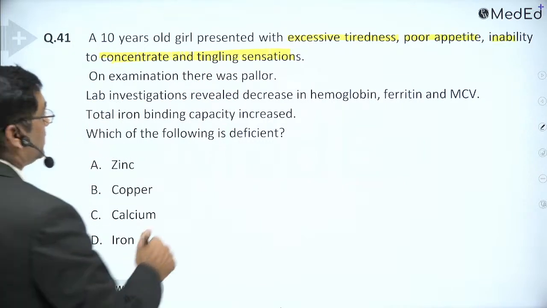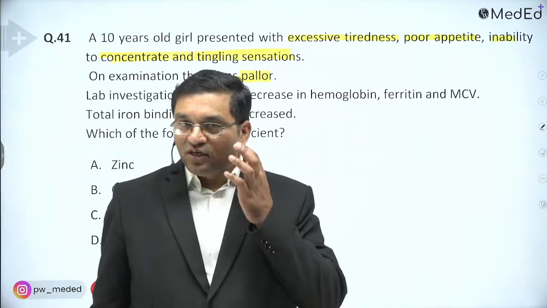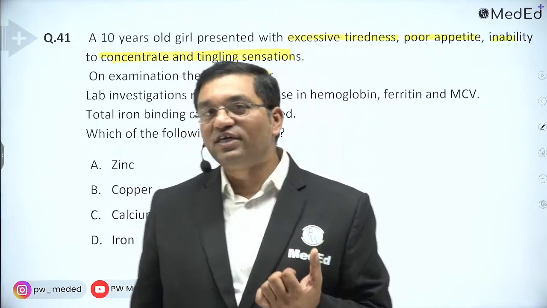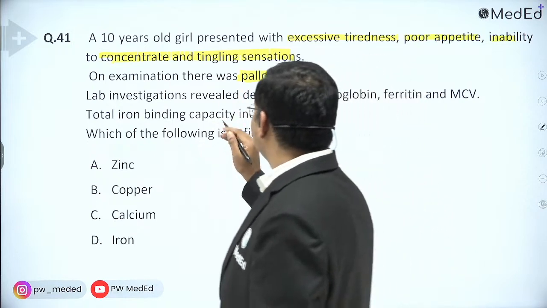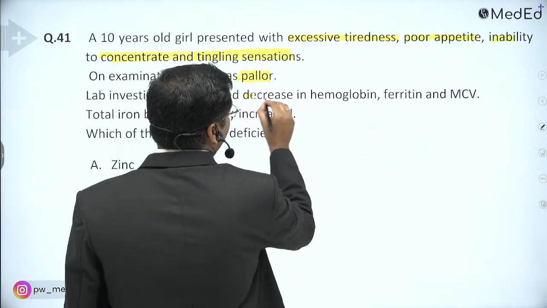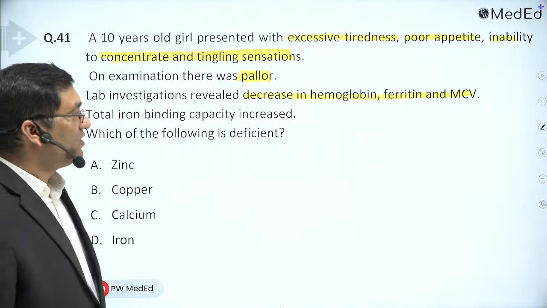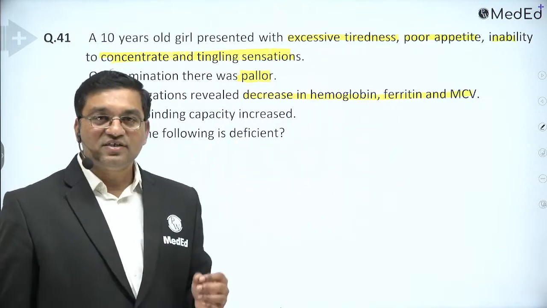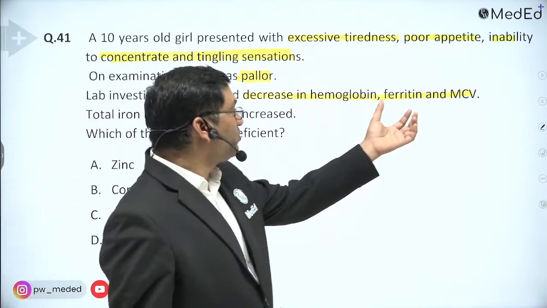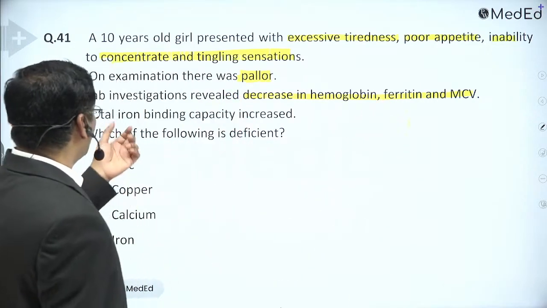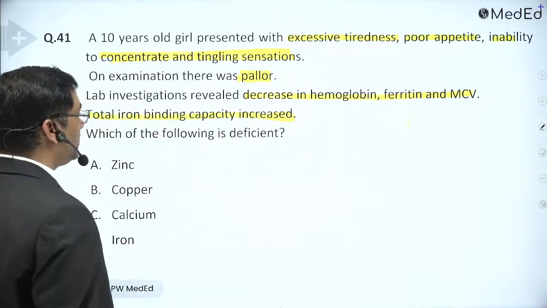On examination, there was pallor. Pallor indicates the hemoglobin level; it is seen in the lower palpebral conjunctiva by everting the lower eyelid. Lab investigation revealed decreased hemoglobin, ferritin, and MCV. These are indicators of the iron status of the body. Ferritin indicates the iron store of the body. Total iron binding capacity, TIBC, was increased. Which of the following is deficient?